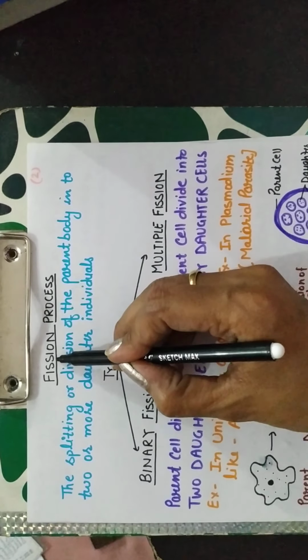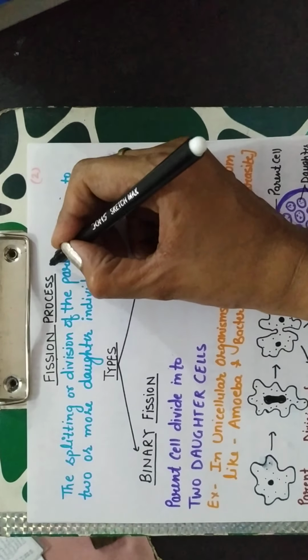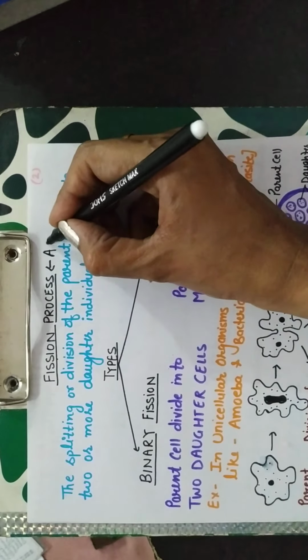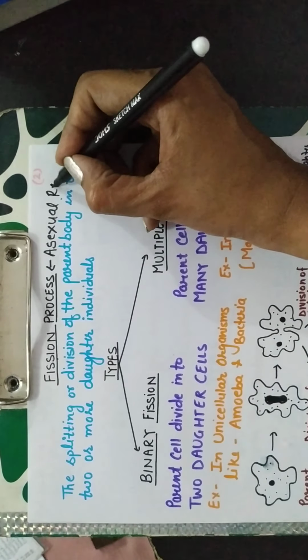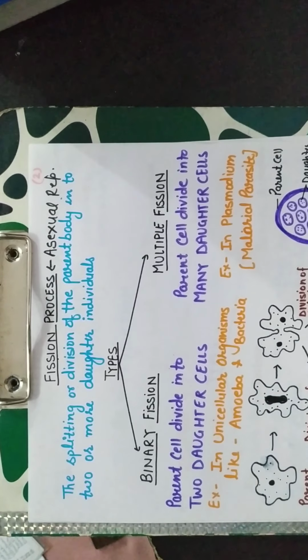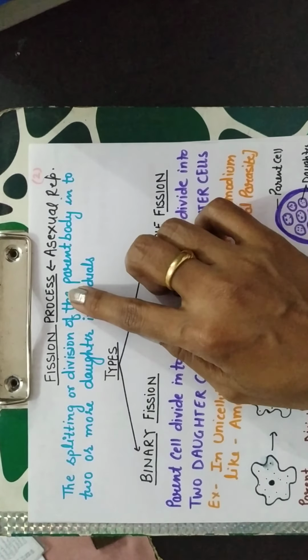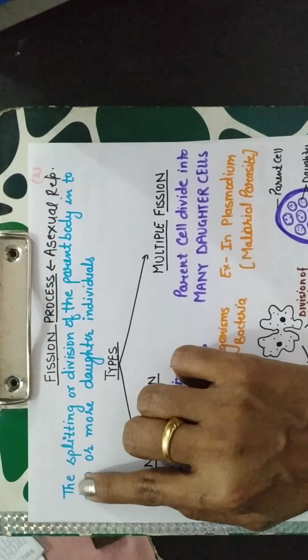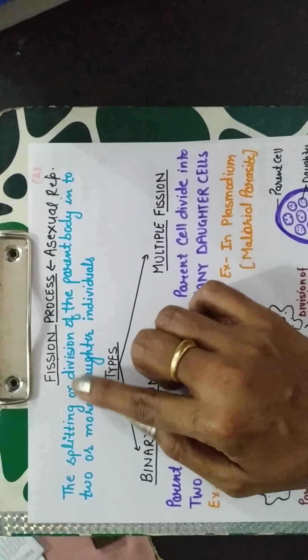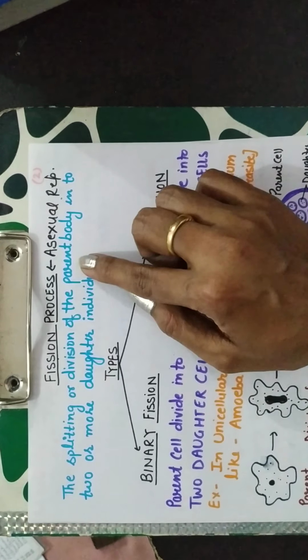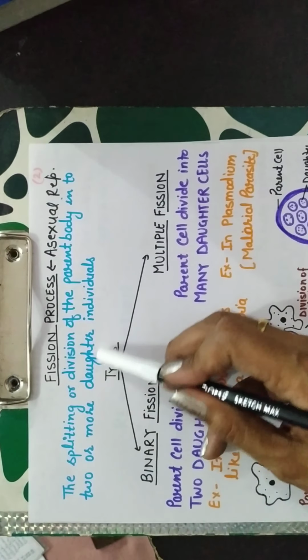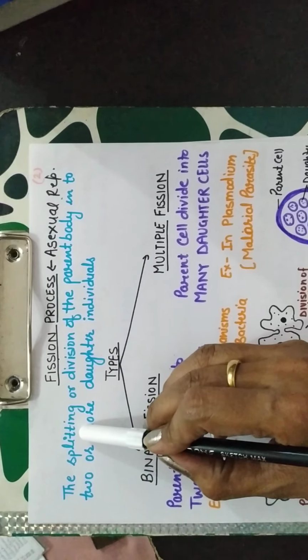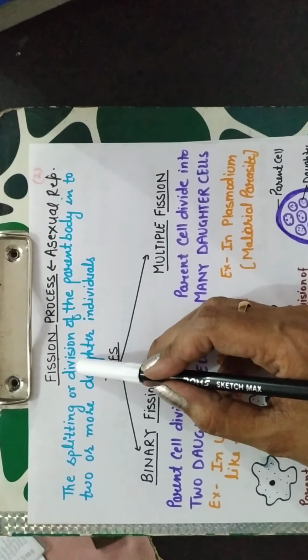One is the fission process. So fission is asexual reproduction. What is the meaning of fission? Fission means the splitting or division of the parent body into two or more daughter individuals. Splitting means टूट जाना, division means divide हो जाना.